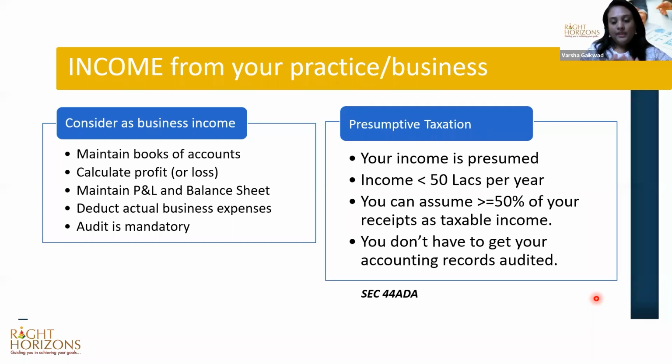So in short, if your income is less than 50 lakhs, it's always good to go for presumptive taxation. If the annual total income is more than 50 lakhs, obviously it will come under business income, then you cannot file under presumptive taxation.